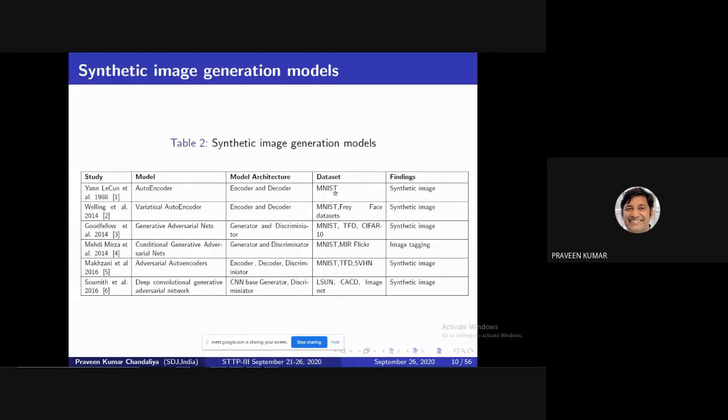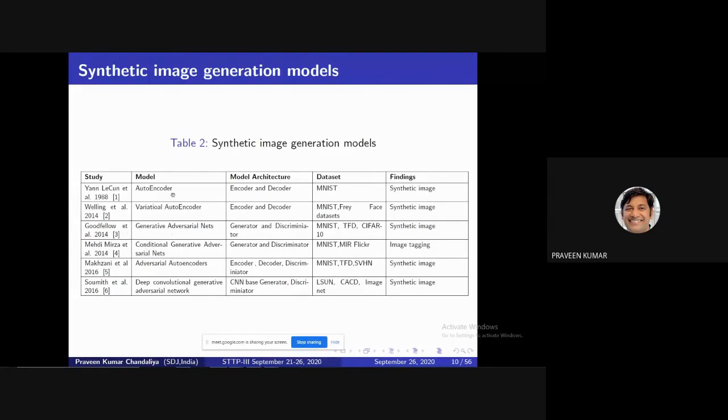Initially MNIST was also developed by Yann LeCun to generate synthetic images. After the autoencoder, the images generated were not proper, meaning blurry images were generated. This limitation was overcome by the variational autoencoder, VAE. This VAE is mostly used for face alteration purposes. Then this limitation was overcome with the help of the generative adversarial network, developed by Ian Goodfellow. In the last 5 years, this is the most innovative concept in deep learning, the generative adversarial network. Then Yoshua Bengio, these two are the main ones. Yoshua Bengio is also a father of biometrics.